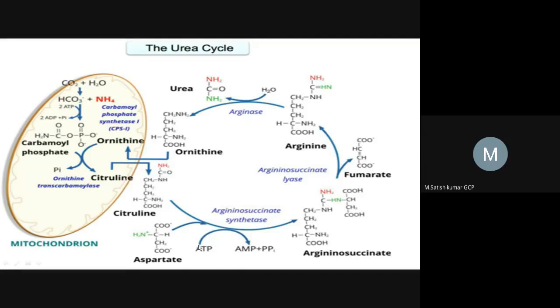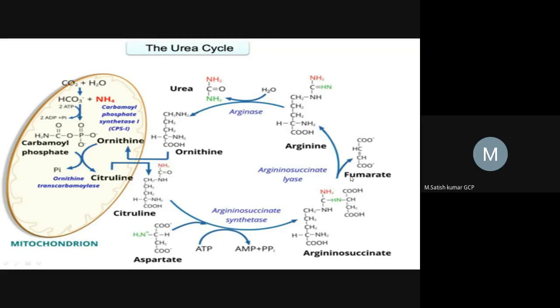So this is the third ATP molecule which will be utilized in the urea cycle. Two ATP molecules are utilized in the first reaction for the condensation of bicarbonate ions with ammonium, and the third ATP molecule is utilized here in the third reaction, which is useful for condensation of citrulline with aspartate and forming argininosuccinate, right?